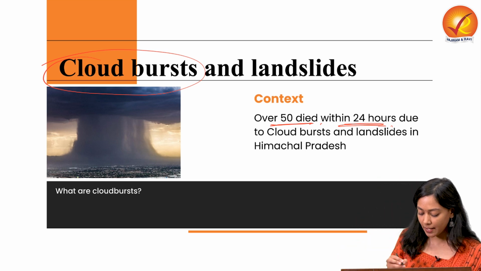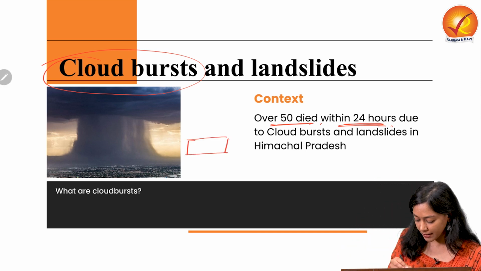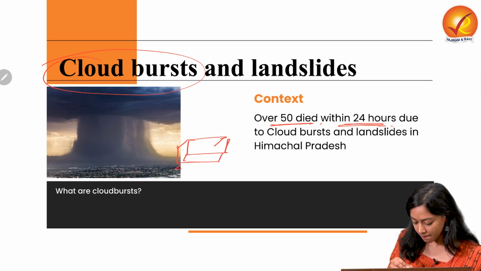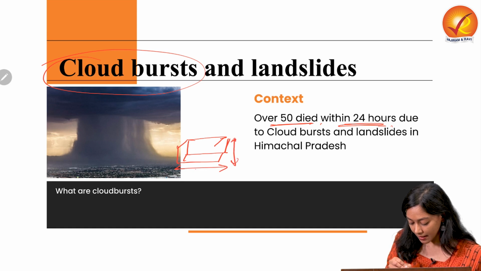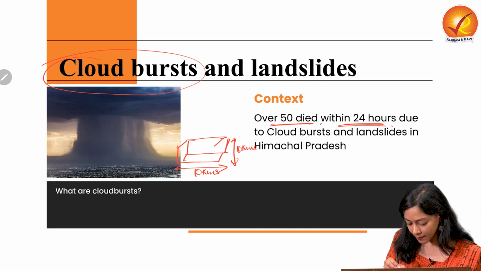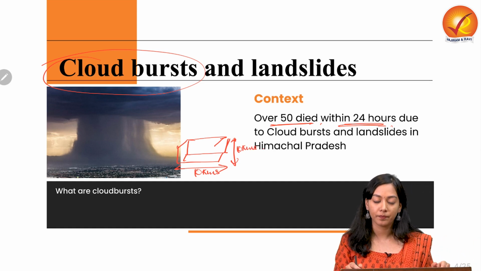So imagine an area which is about 10 kilometers in width and in height.